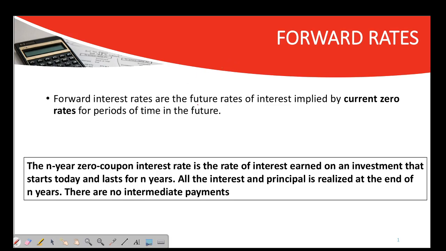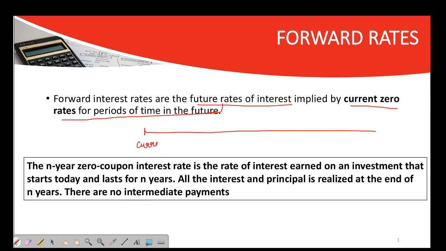Forward interest rates are the future rates of interest implied by current zero rates for a period of time in the future. Let me explain it through an example. Suppose this is a timeline. This is the current date, this is 3 months, and this is 6 months.